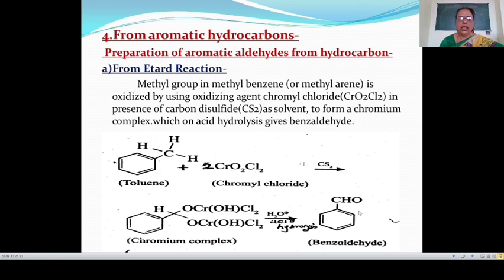And here the remaining 2 hydrogen atoms in water give twice H2 as a byproduct, and also CrO2Cl2, that is the oxidizing agent, is formed again. This is a byproduct, that is twice of CrO2Cl2 and twice of H2 is formed, and we get here benzaldehyde. This is the first reaction, the Etard reaction, and here this gives aromatic aldehyde. This is known as aromatic aldehyde, that is benzaldehyde.